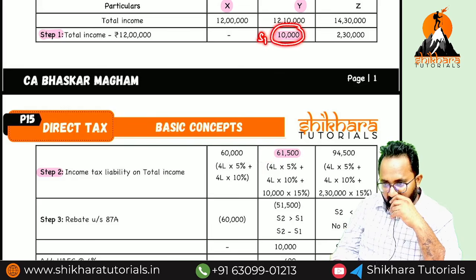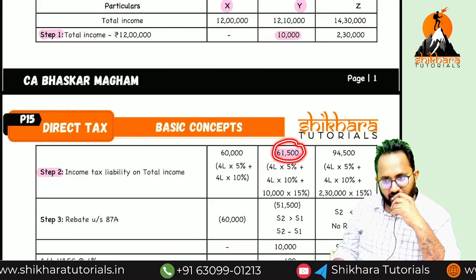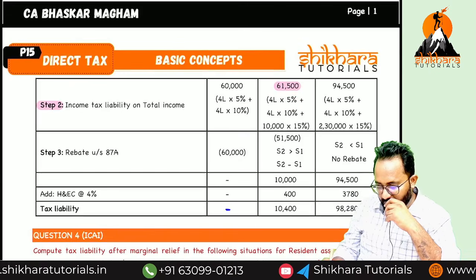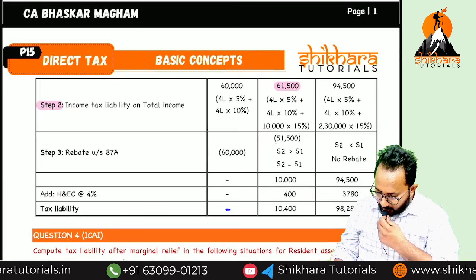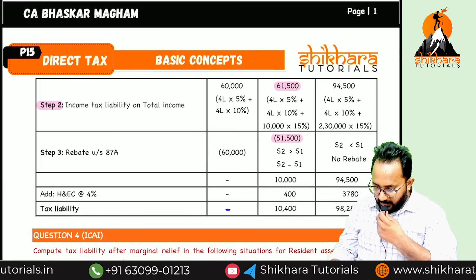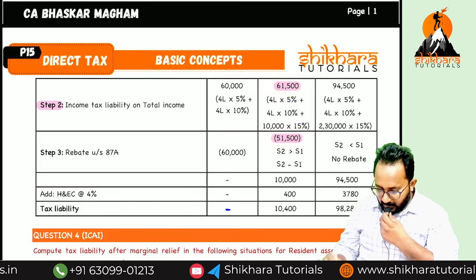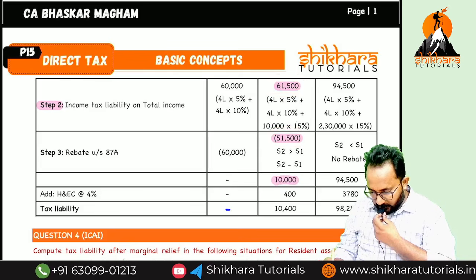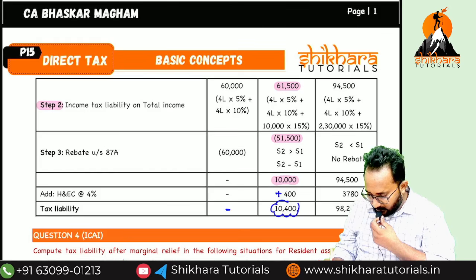Must, step 2 is more than step 1. Our capability is 10,000, but department asking how much? 61,500. The difference between these two is only what? Rebate. What is the rebate? 51,500. Finally, they will ask this only, but rebate is available. What is the tax liability? 10,000 plus health and education cess.